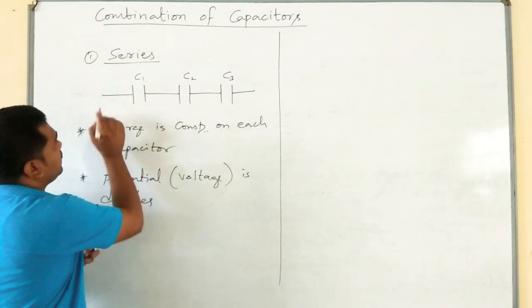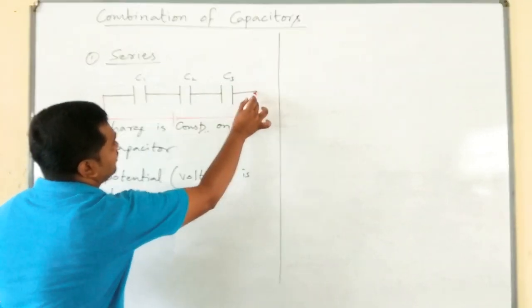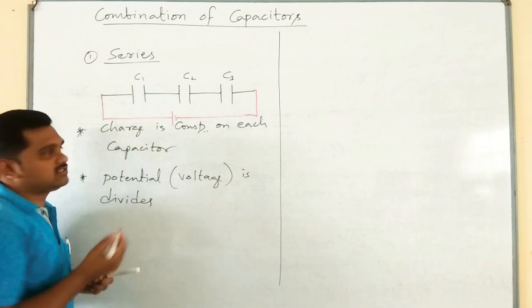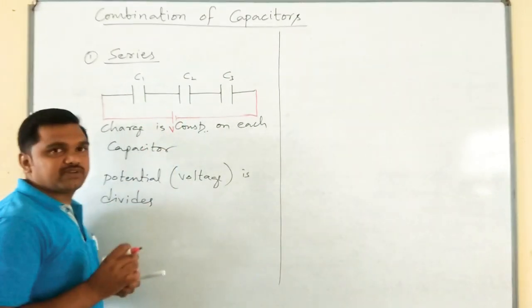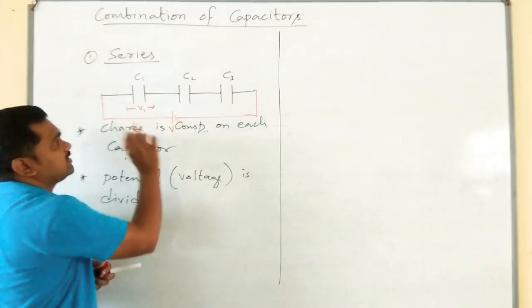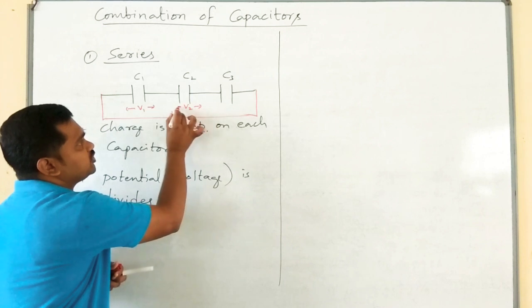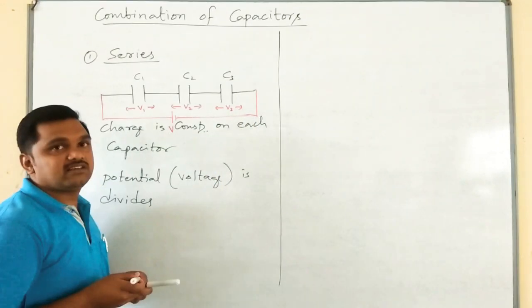Suppose I connect this combination of three capacitors to a battery which gives a potential difference of V volts. Then V1 is the potential drop across C1, V2 is the potential drop across C2 and V3 is the potential drop across C3.